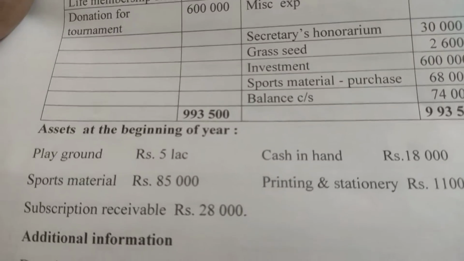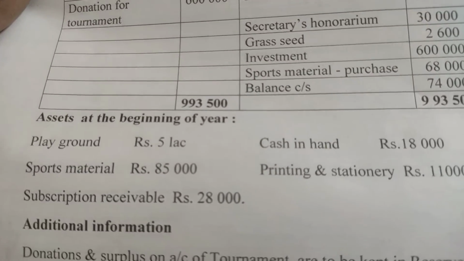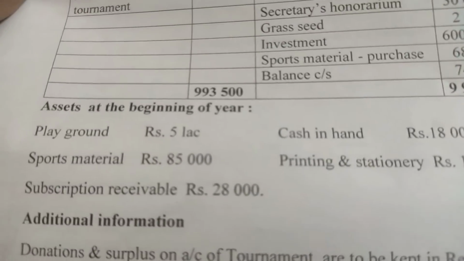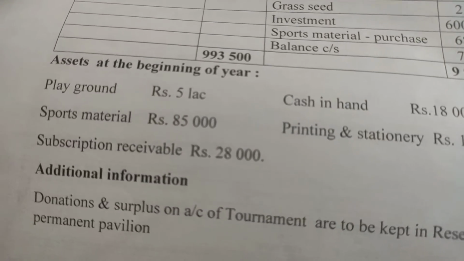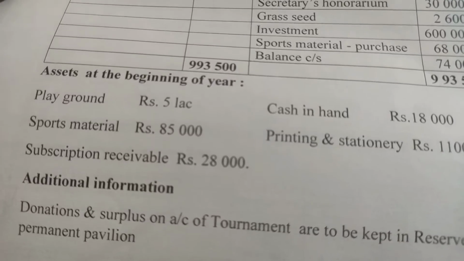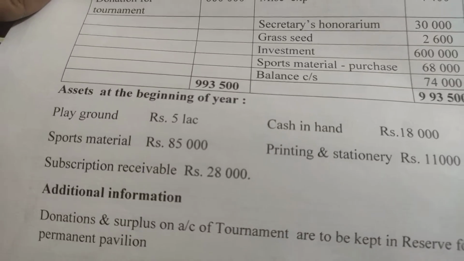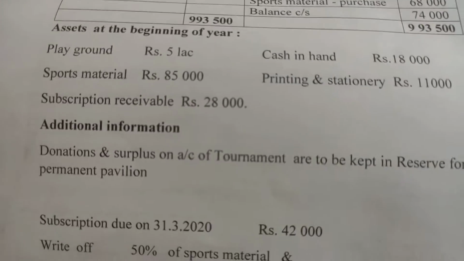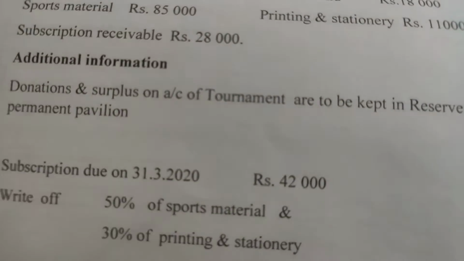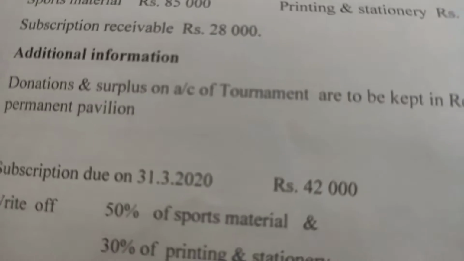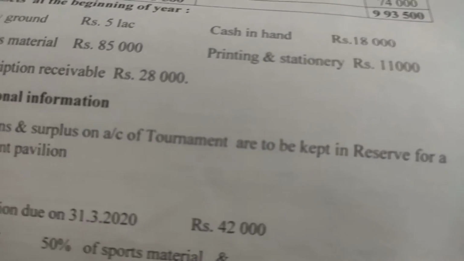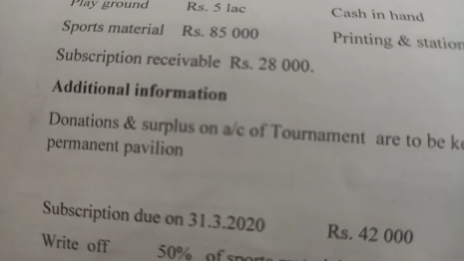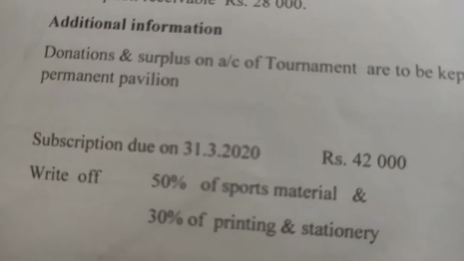In addition to that, they have given you very clearly what are the assets at the beginning of the year. Playground 5 lakhs, sports material 85,000, subscription receivable 28,000 at the beginning, and cash in hand 18,000, printing and stationery 11,000. Additional information: donation and surplus on account of tournament are to be kept in reserve for a permanent pavilion.